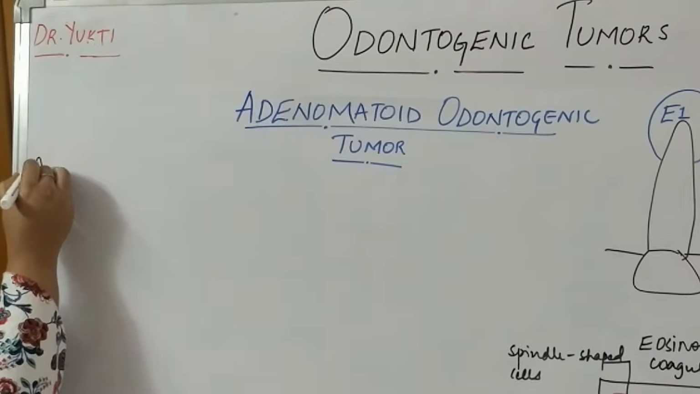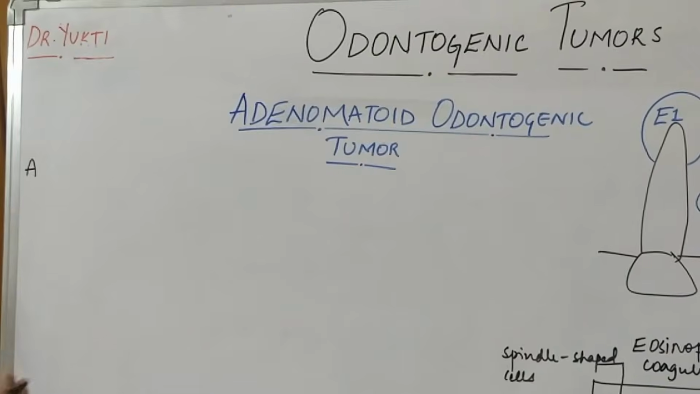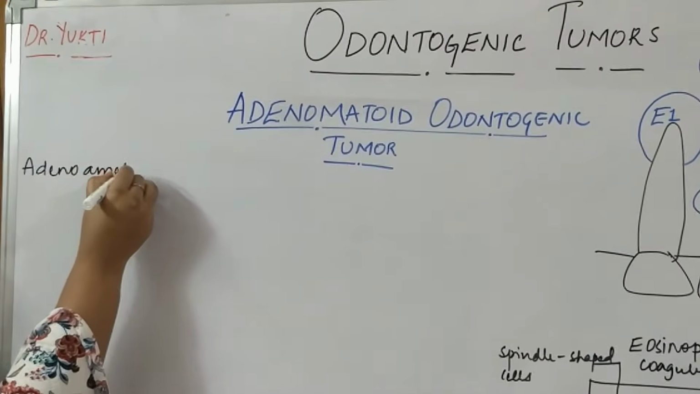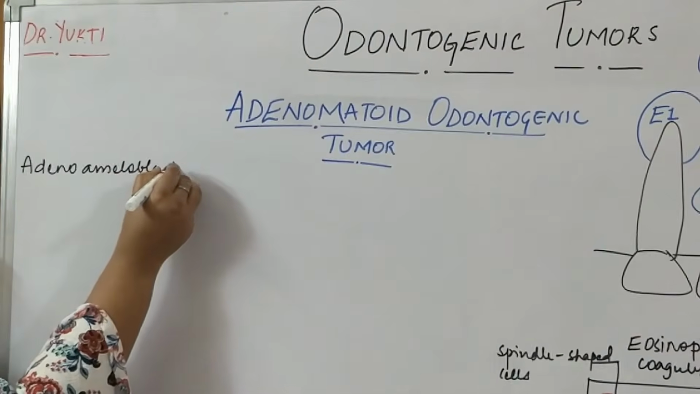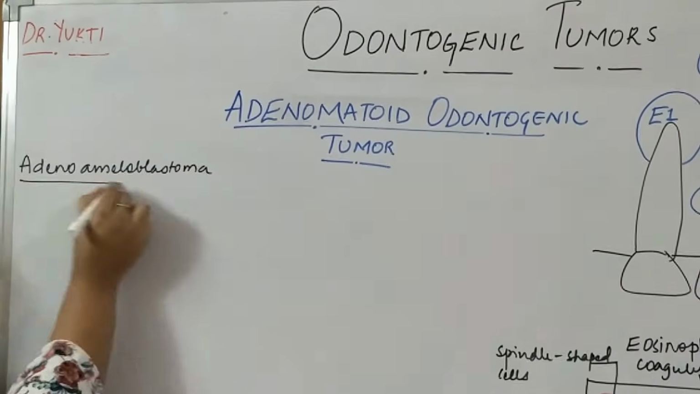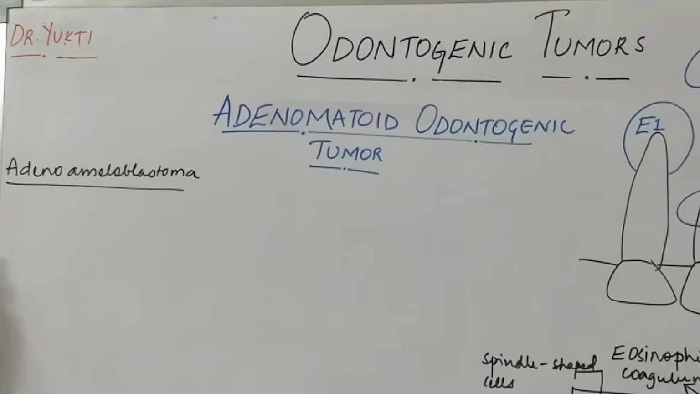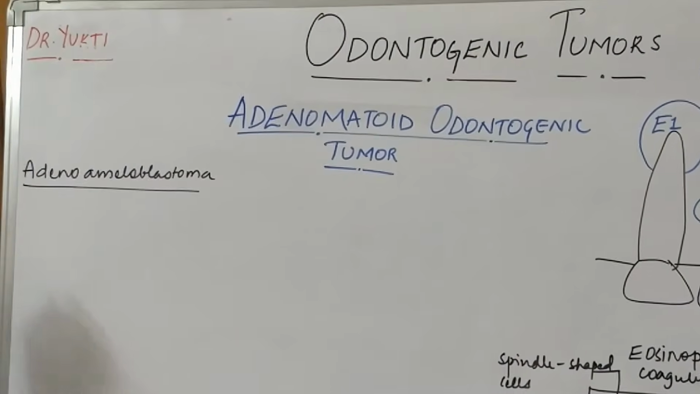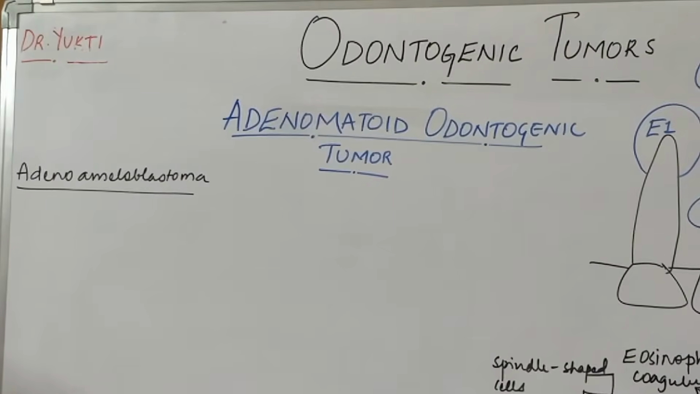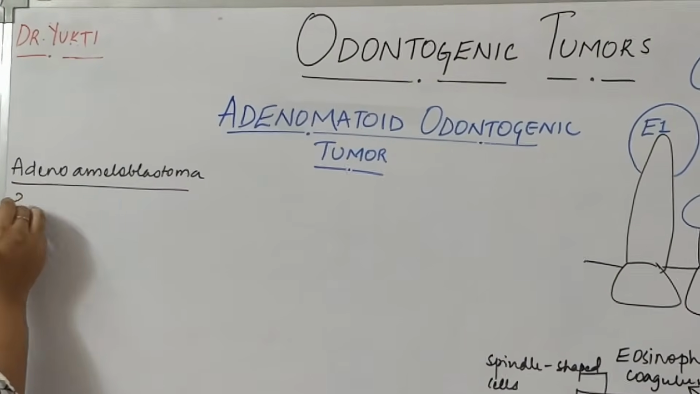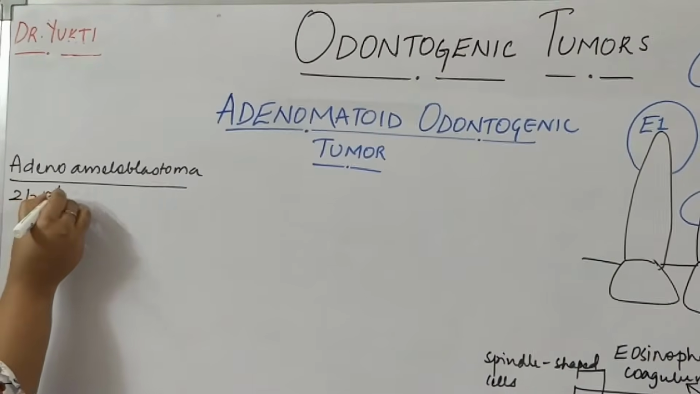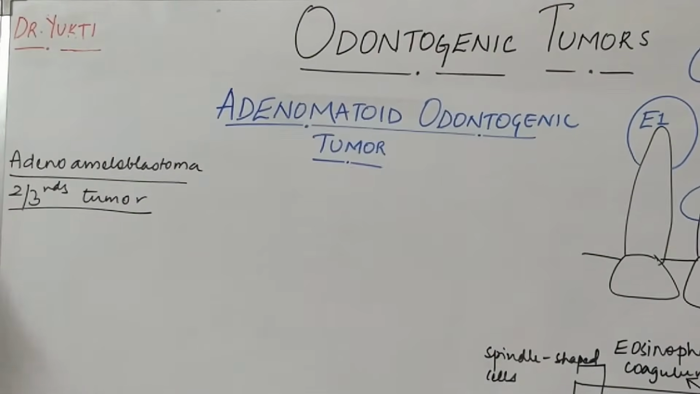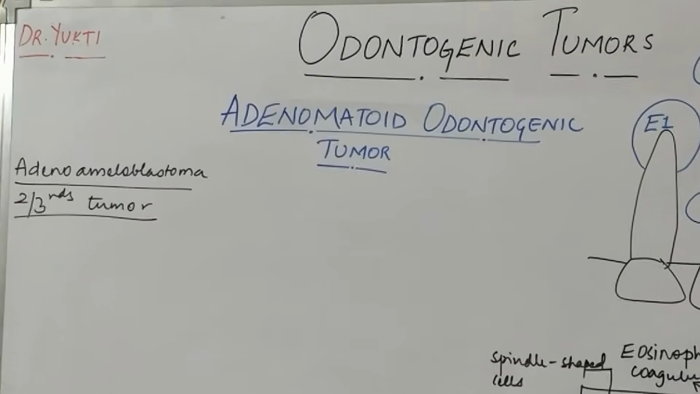Adenomatoid odontogenic tumor, also called AOT, was previously called adenoameloblastoma. But this term is no longer in use because it creates confusion regarding the relation of the tumor with ameloblastoma. Another name or synonym for AOT is two-thirds tumor. Why is it called two-thirds tumor? We will discuss in the next few minutes.